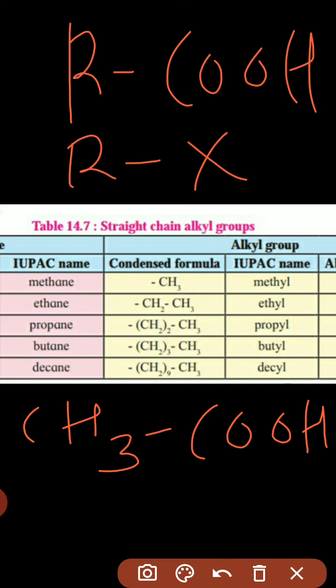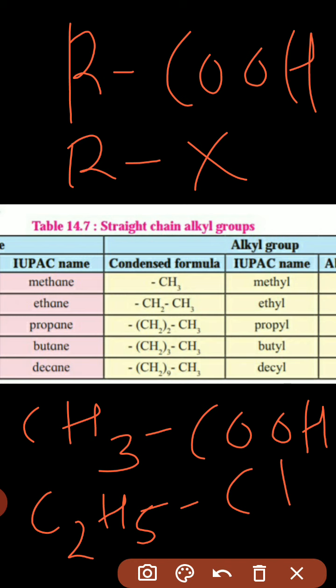If we take the halide group, the formula for the halide group is RX. Now instead of R we take any group: methyl, ethyl, propyl. If we take the ethyl group, then the structure becomes C2H5X. X may be fluorine, chlorine, bromine, and iodine. So if we take chlorine, then what is the formula? CH3COOH in simple language is acetic acid. And C2H5Cl is ethyl chloride.